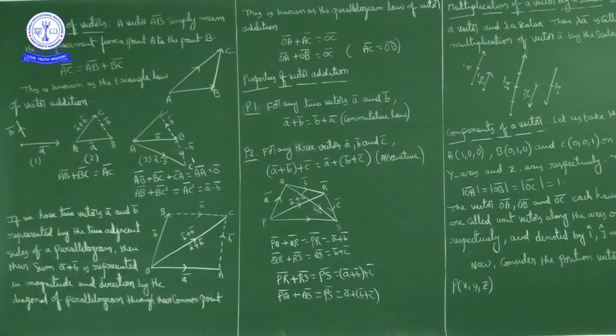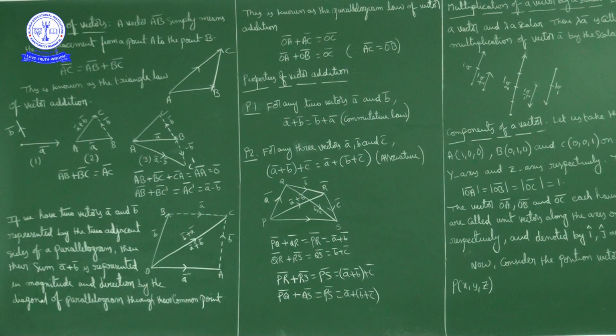Now we started vectors. First exercise we completed. Next concept is addition of vectors. Okay, addition of vectors. Now first of all, what is a vector AB bar? If I write vector AB bar, what does it mean? It means displacement from point A to point B.